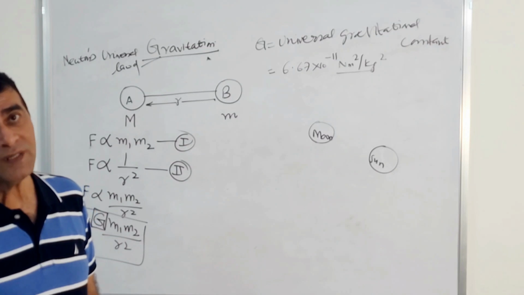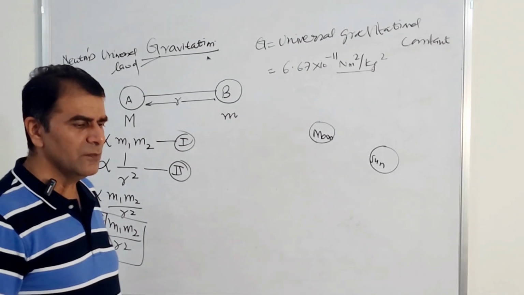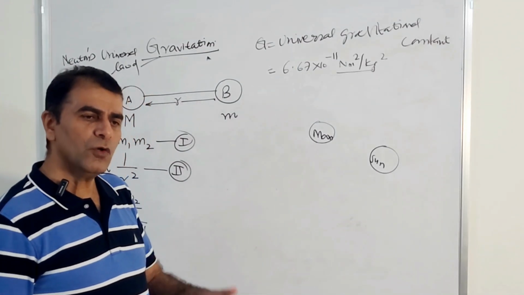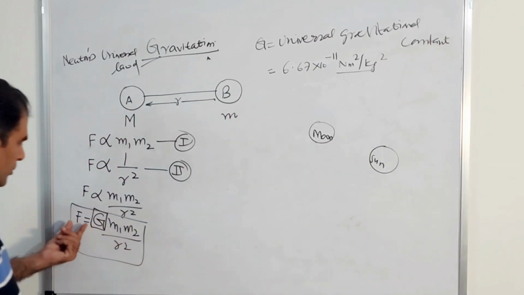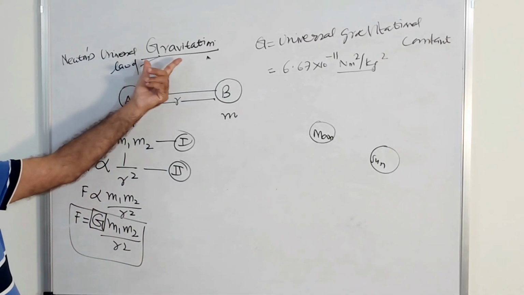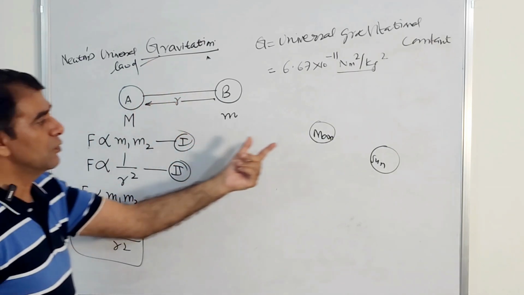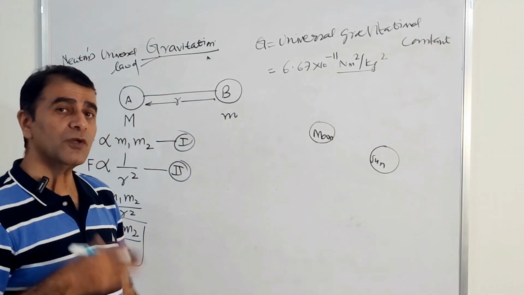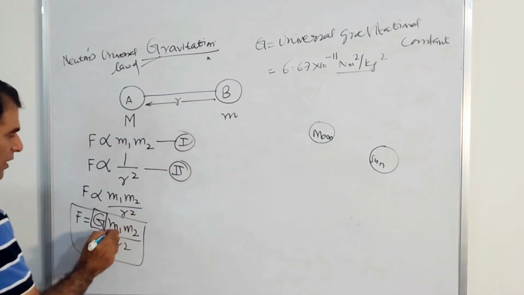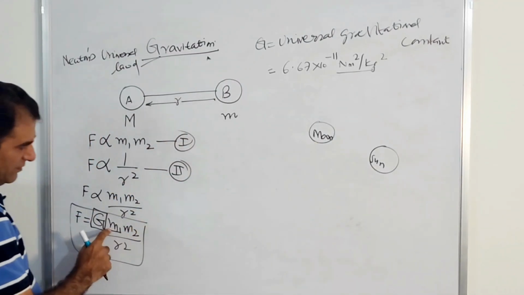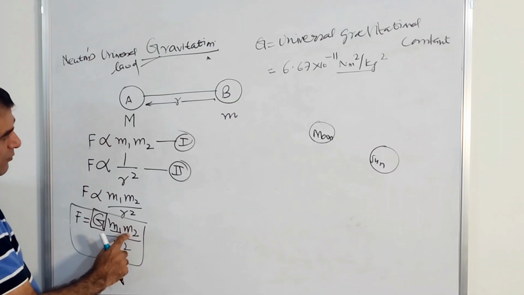What is the requirement? If I give you an assignment, beta, go and find the force of gravitational attraction, gravitational force between the moon and the sun, you know what you will require? You will require the mass of the moon, the first body, m1, m2.